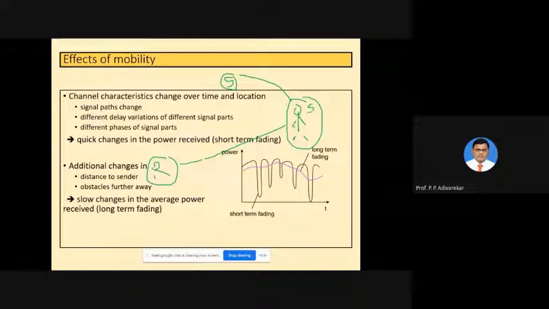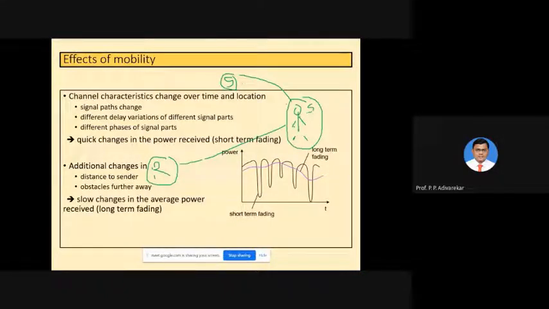So you will see different delays for different signal paths, also different phases of different signal paths. So there can be short changes in the power received, which is also known as short term fading.